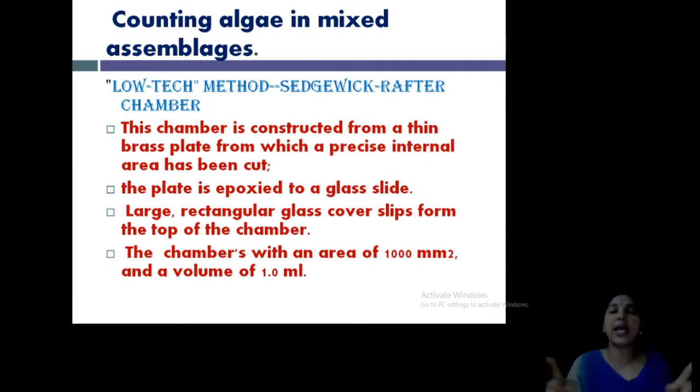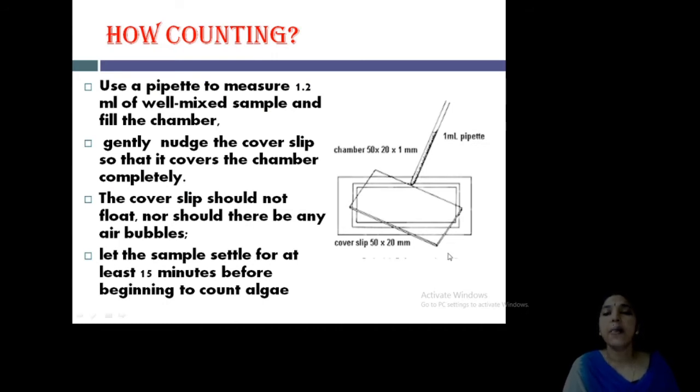So this looks like a slide with a particular size of brass plate having chambers, pasted on a glass slide, and you can use a cover slip of rectangular size. We can look into detail. See, this is the SR cell chamber and this is the cover slip.